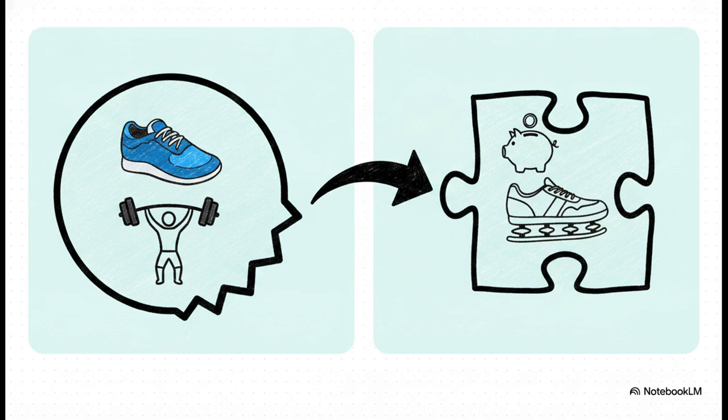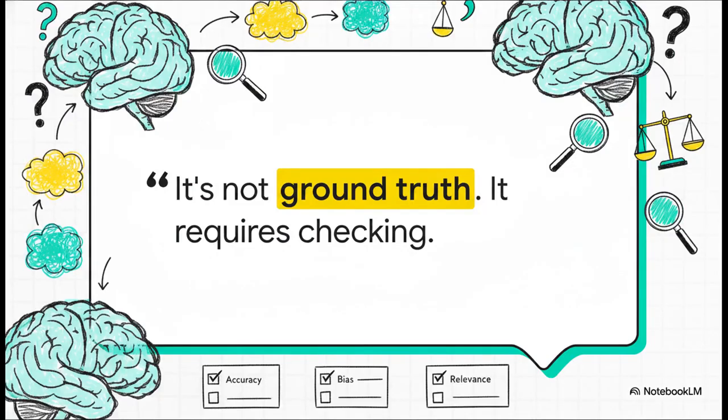But our job isn't done just because we hit enter. This brings us to pillar number 4, evaluate. Anoop, a Google AI research director, issues a very critical warning here. AI suggestions are not ground truth. This is so important. AI models process massive amounts of data, and they can sound extremely confident even when they are making subtle, factual errors.